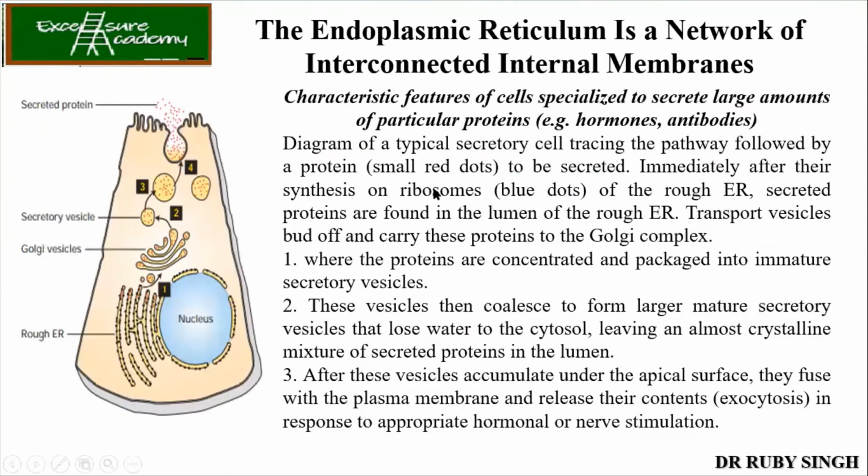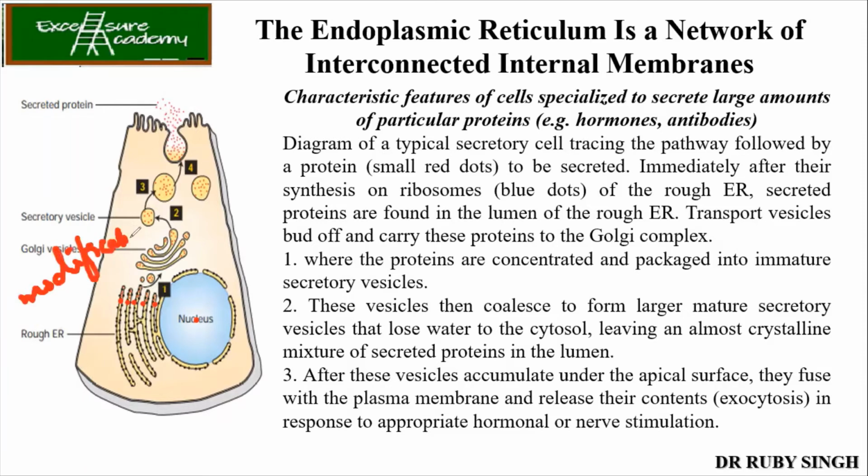Now, see this example also, this figure also. So what is happening over here? Here also, again, the nucleus is there. Then you have the proteins which are very much packaged over here. So the rough ER is there. You can see over here the proteins are there, then they form the vesicle and go to the Golgi. And always remember, from the rough ER, it goes to the Golgi for further modifications.